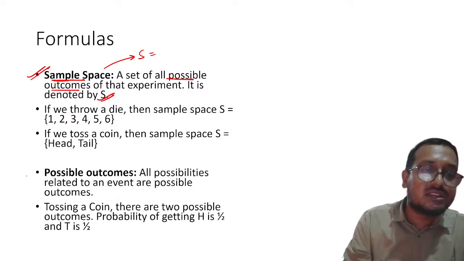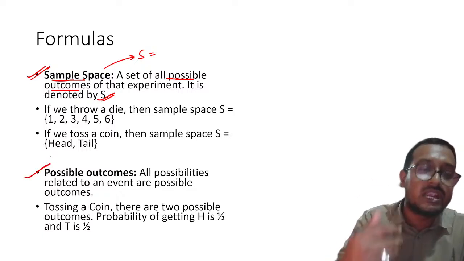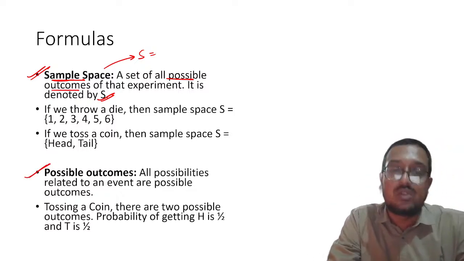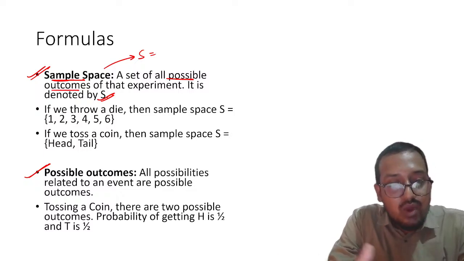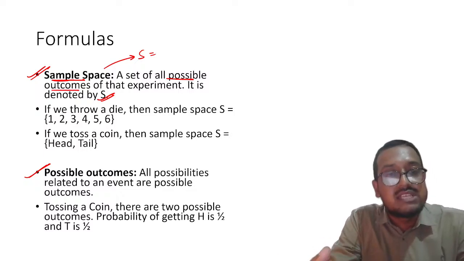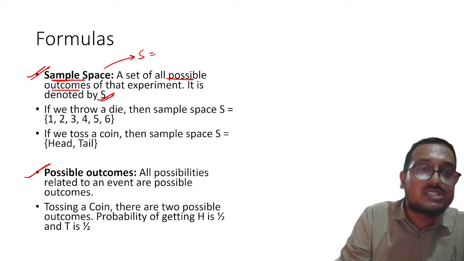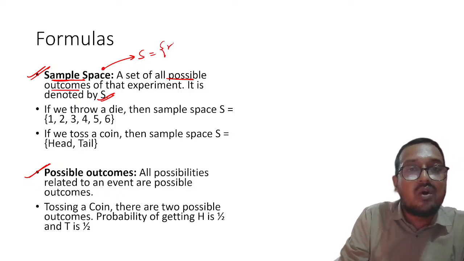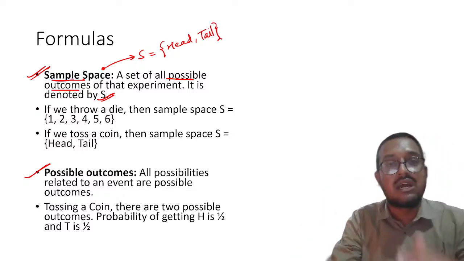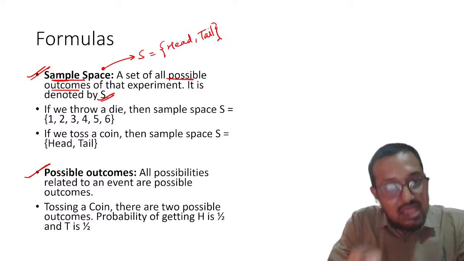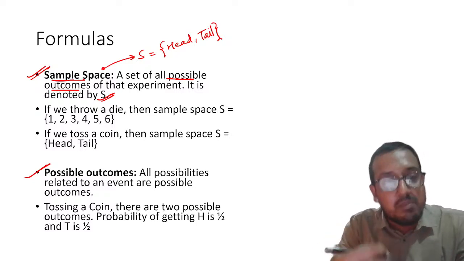Now my dear students, there is another way to look at it. Possible outcomes basically means the possibilities. When I talk about sample space, I document all of them into a single directory. So sample space is a directory of all the possible outcomes. Understood this thing?